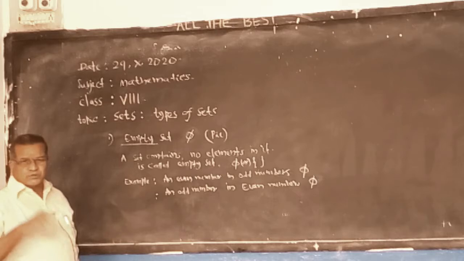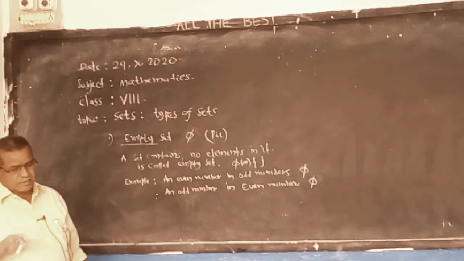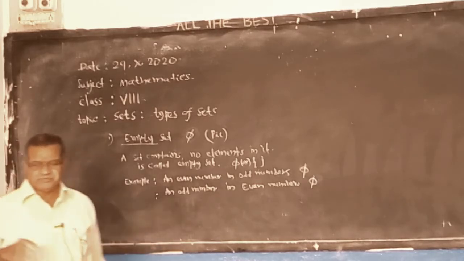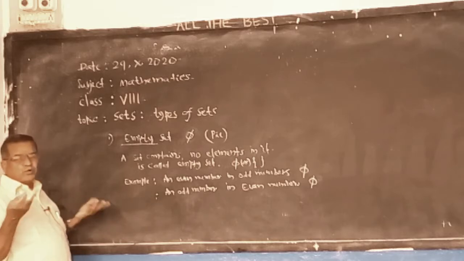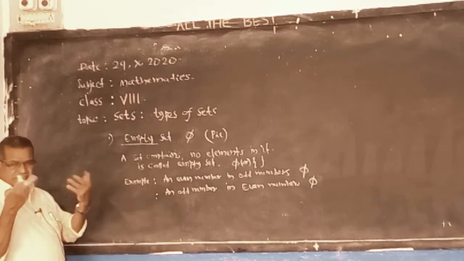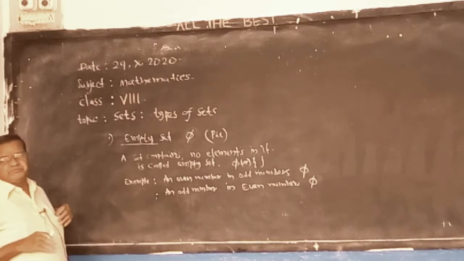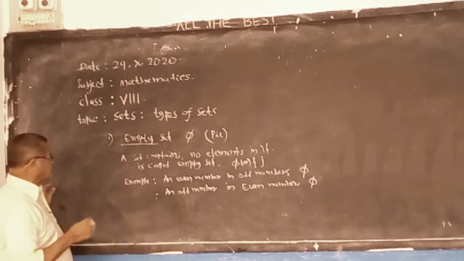Vacuum. Vacuum means no air. It is a vacuum. Vacuum meaning is no air, so it is empty. No air particles.